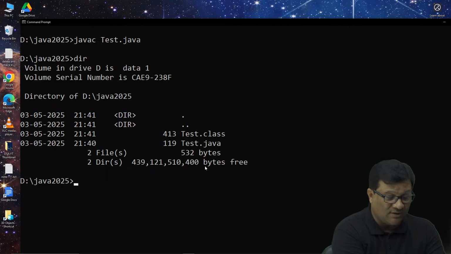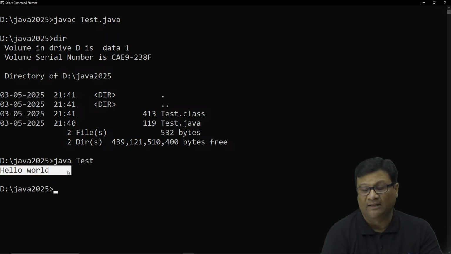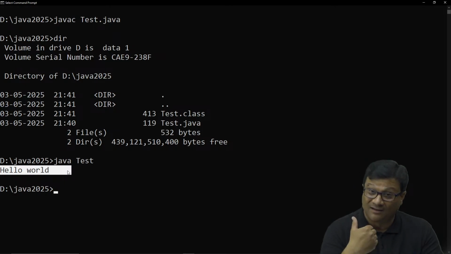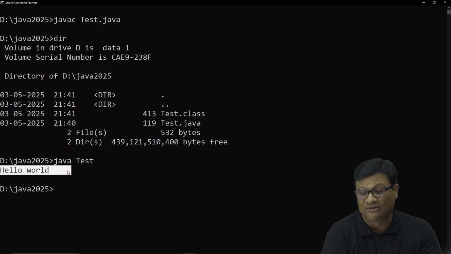Once you compile this program, now I need to run this. So java test. Once I use java test, it will show me the output. Once I press enter, and see this one, hello world is the output I have. So how to install Java, how to write the Java program in Notepad, how to compile it, how to run it. I hope now you have clarity about all these concepts.